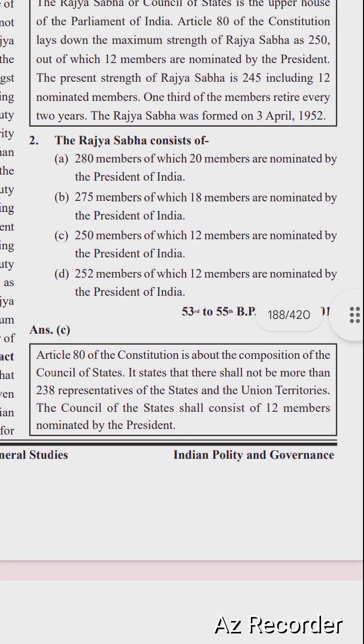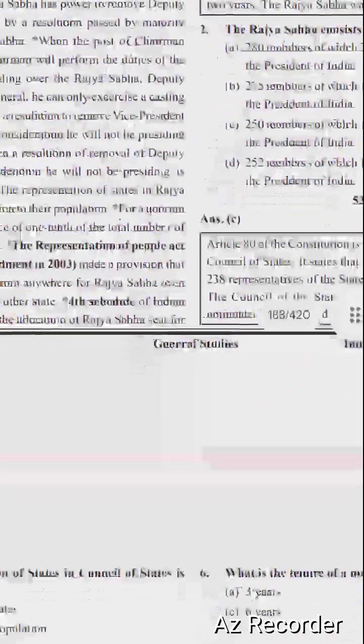Article 80 of the Constitution of India is about the composition of the Council of States. It states that there shall not be more than 238 representatives of the states and the union territories. The Council of States shall consist of 12 members nominated by the President of India.